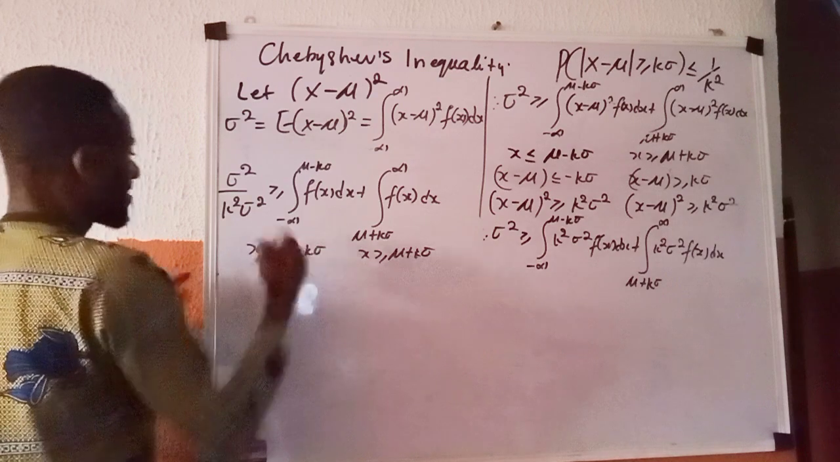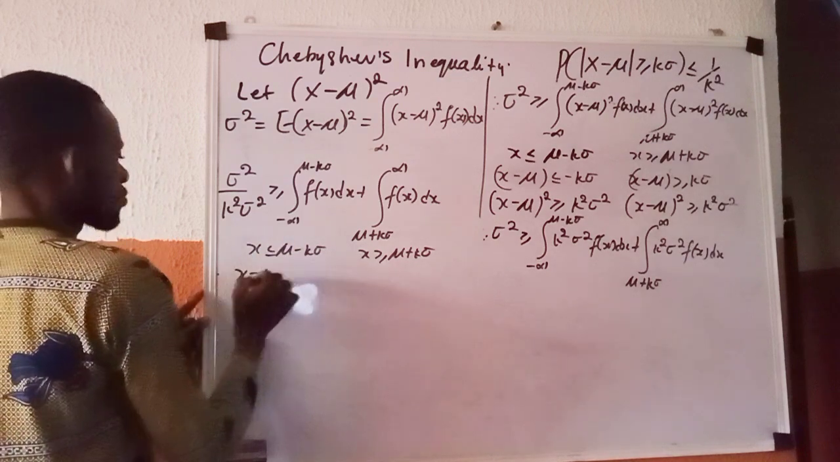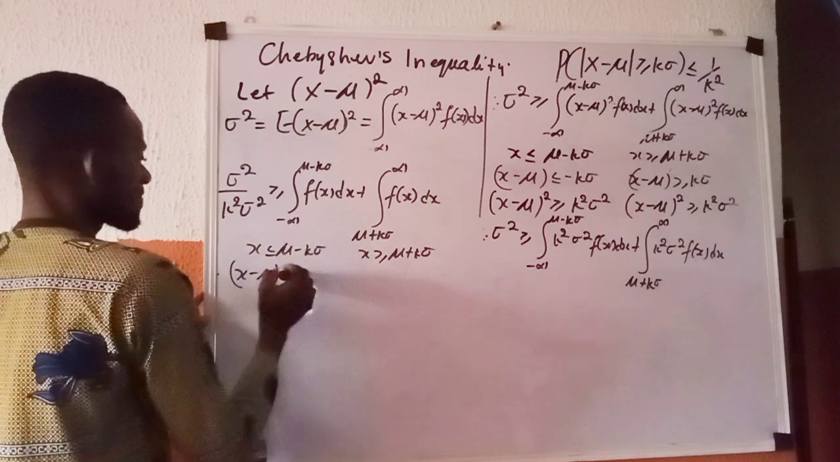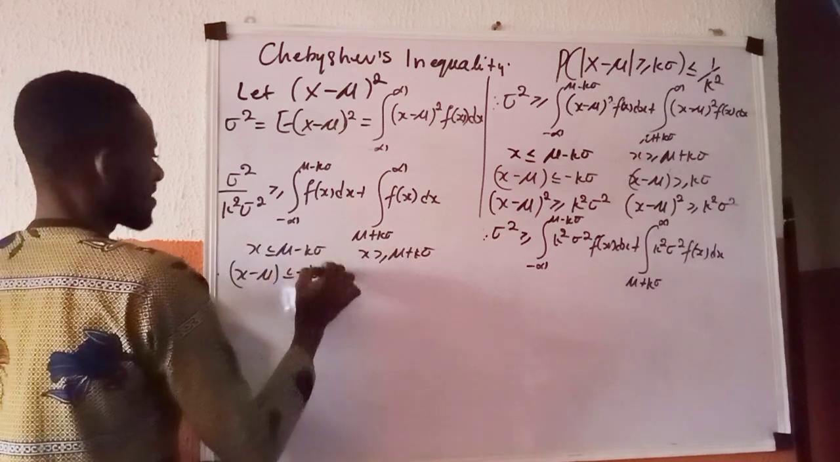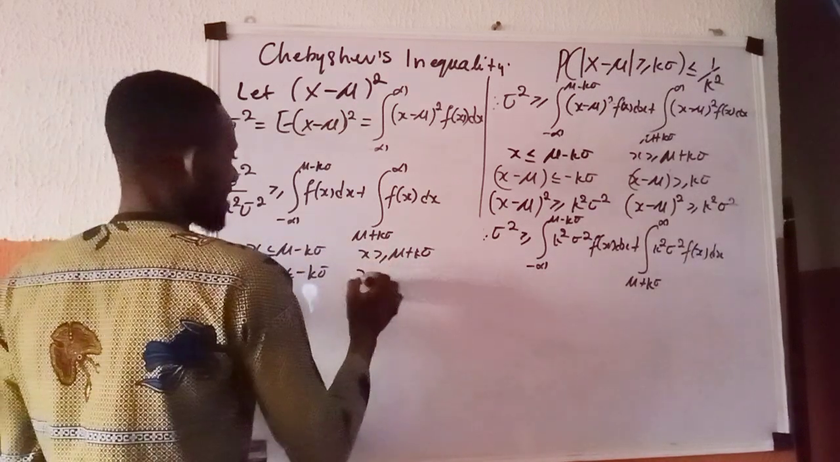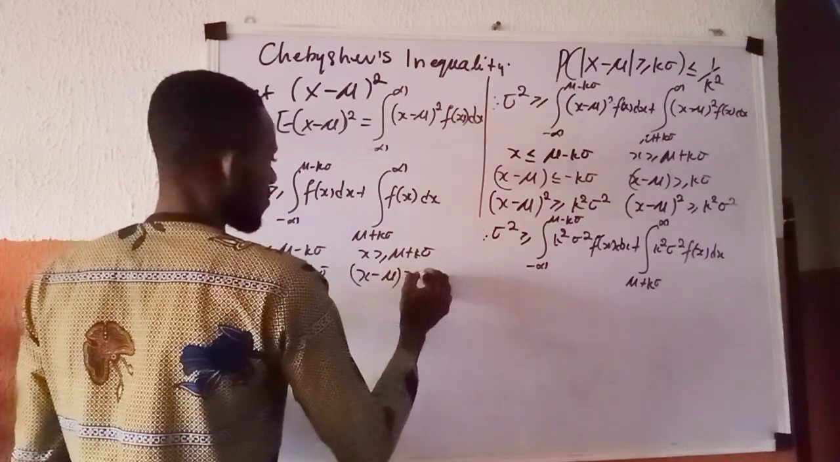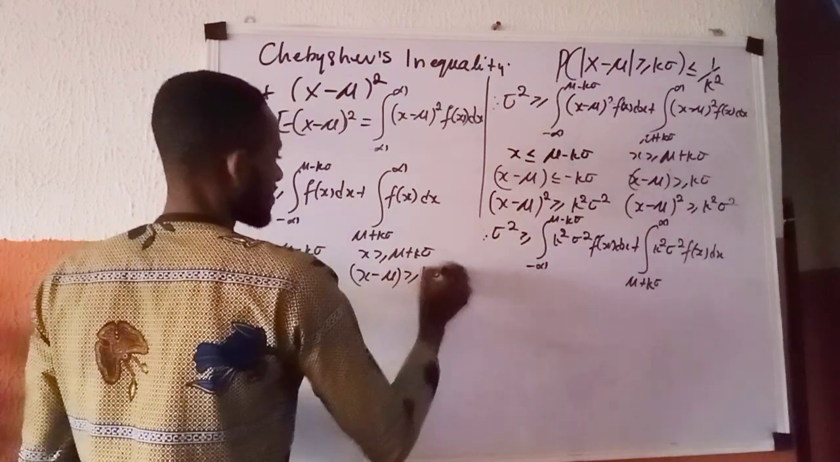Okay? So if you bring this mean here, you have x minus mu this way and this way. So you now have less than or equal to minus k standard deviation here, x minus mu this way, and greater than or equal to k standard deviation.